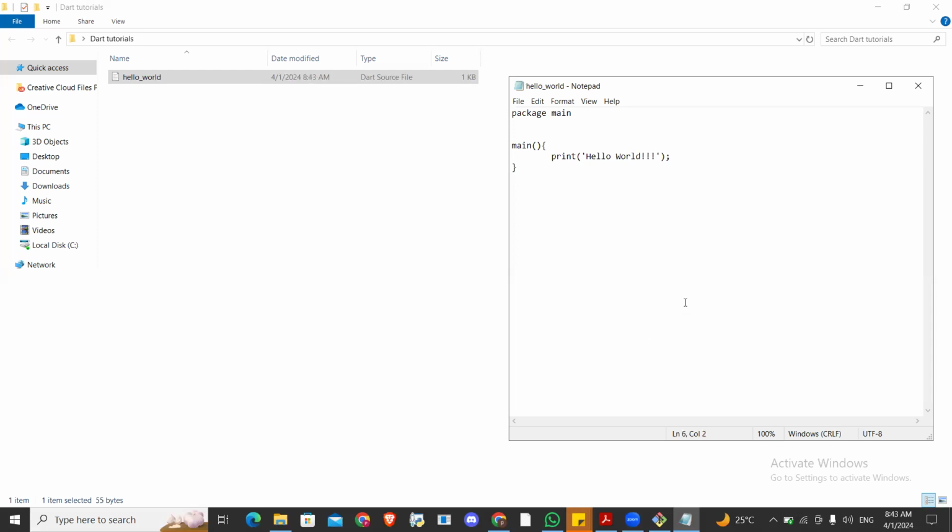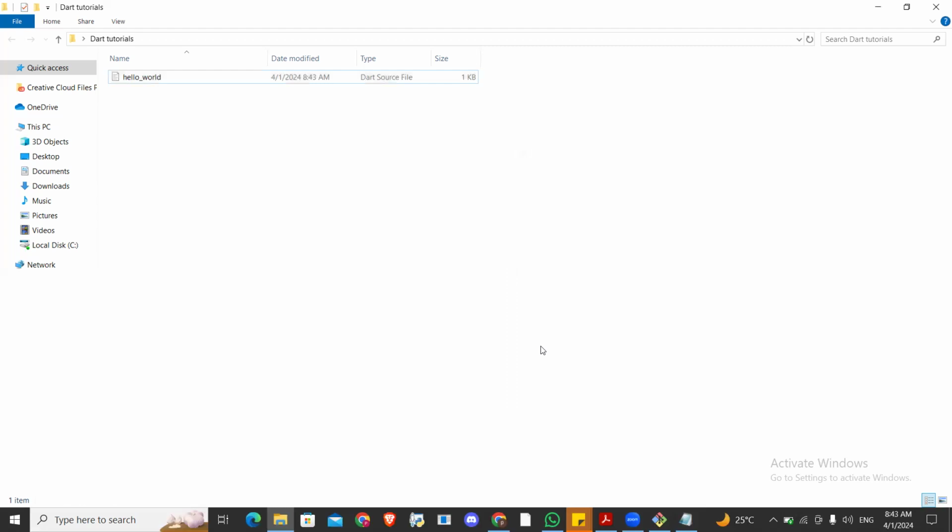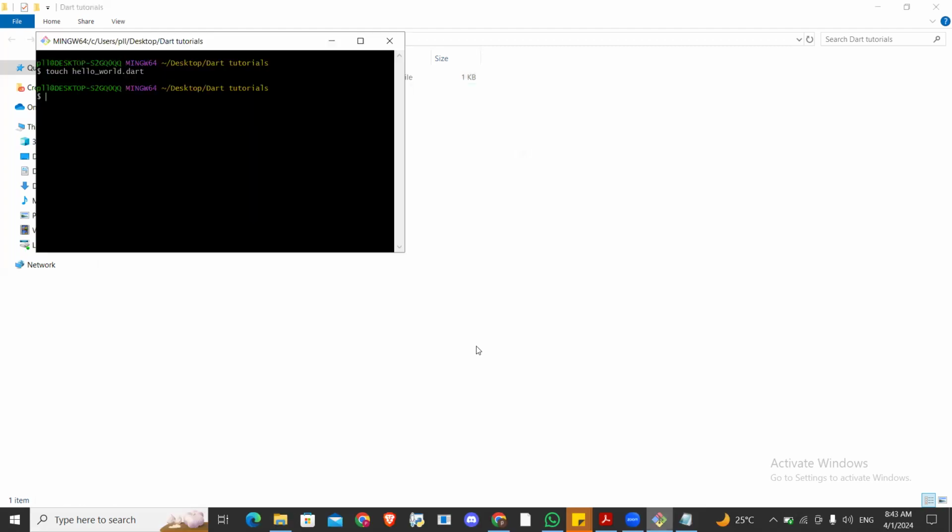Now we have a Dart program. In short, you have written a computer program, you have written software as simple as this. So how do we run this program now? Go to your command line. This is still open here. All you have to do is say run, then the full name of the file, hello_world.dat.